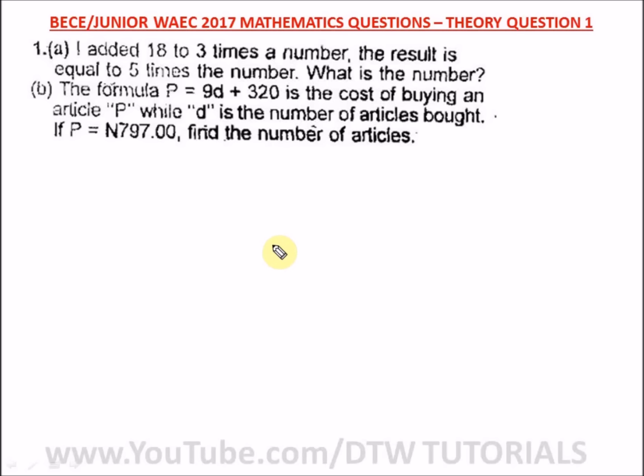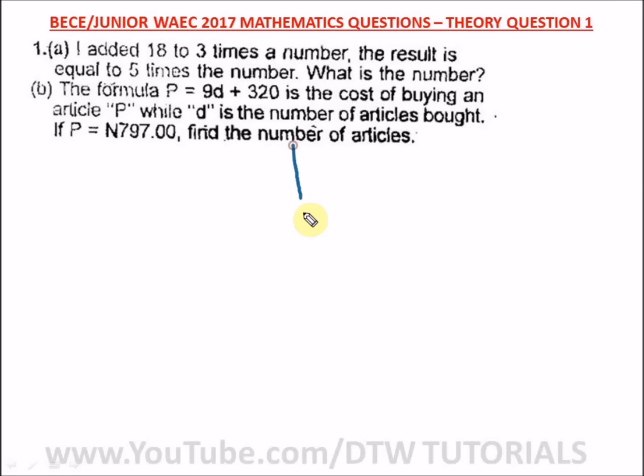Theory question 1 of our Junior WAEC 2017. That's last year's Junior WAEC, your BECE exams. Question 1A says: I added 18 to 3 times a number, the result is equal to 5 times the number. What is the number?